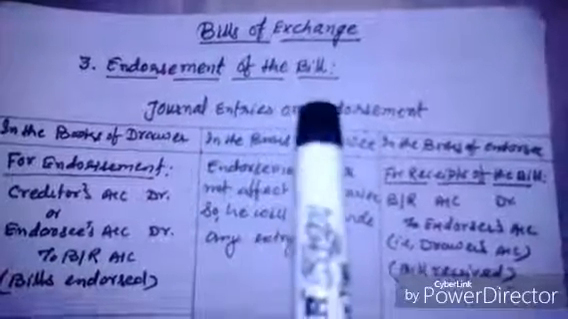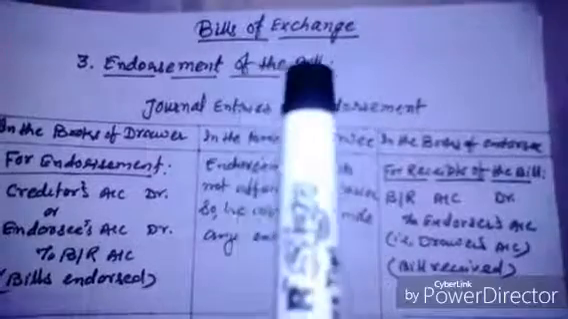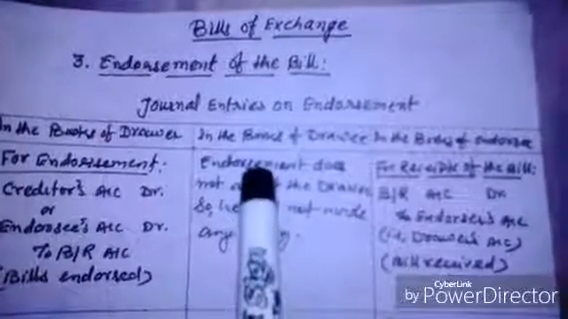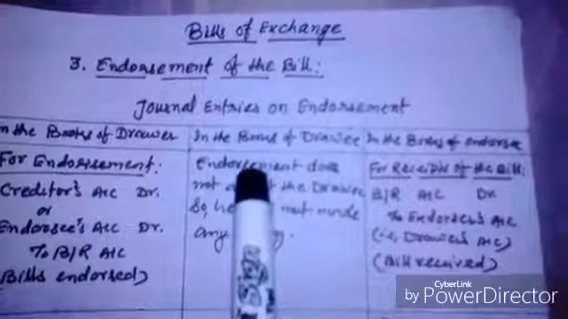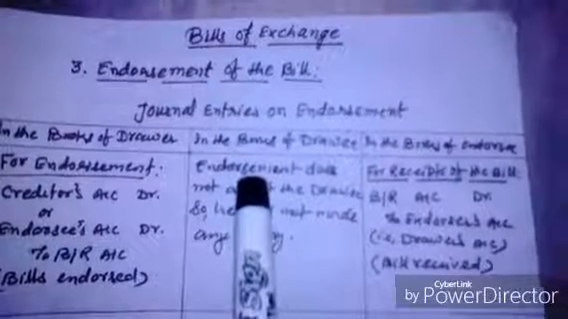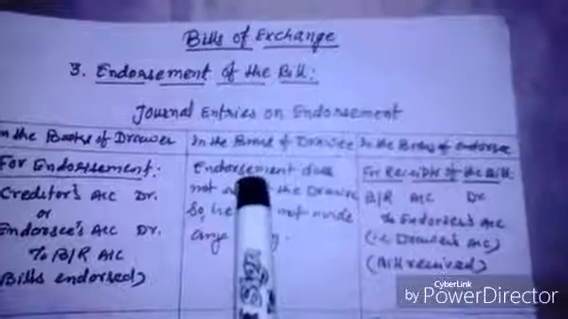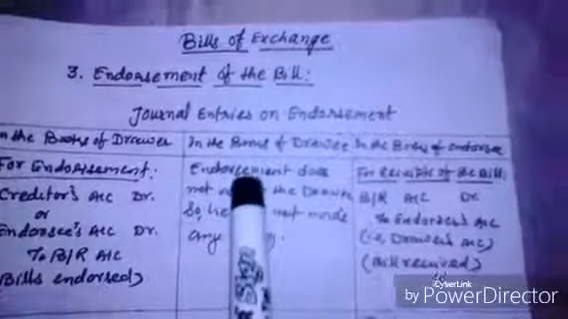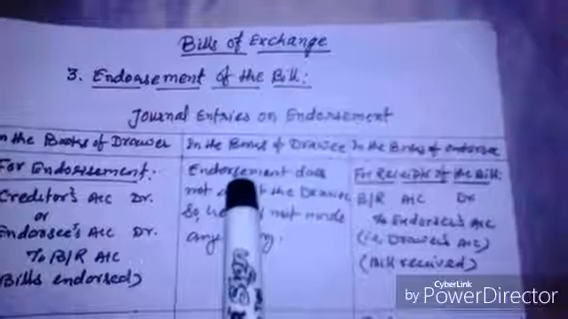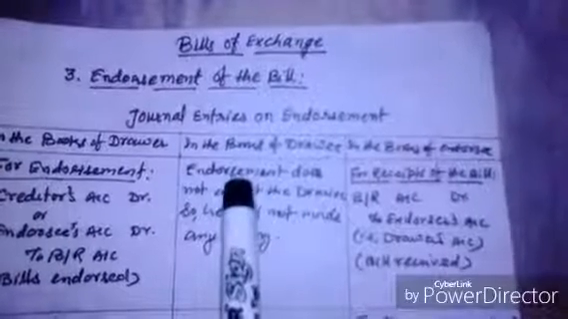Discussed endorsement of the bill under the chapter Bill of Exchange. A bill of exchange is a negotiable instrument. The drawer can endorse it in favor of his creditors. In this case, the bill is transferred from the drawer to a third party. Here, the drawer is called the endorser, and the third party, that is the creditor to whom it is endorsed, is